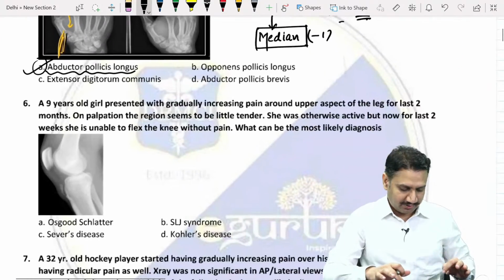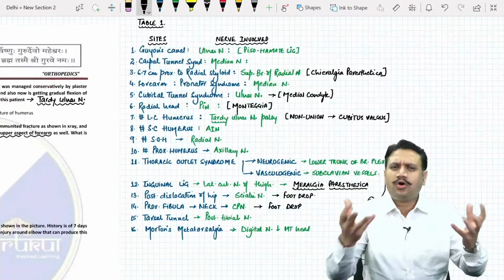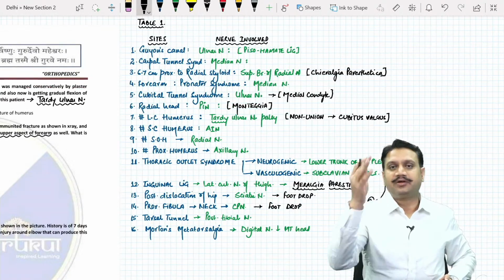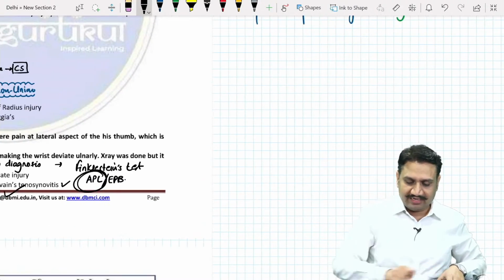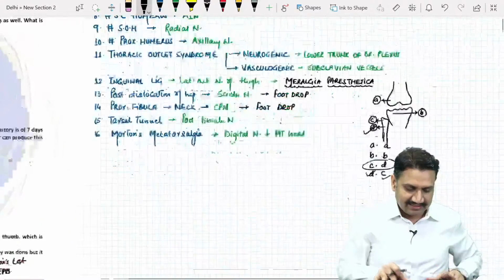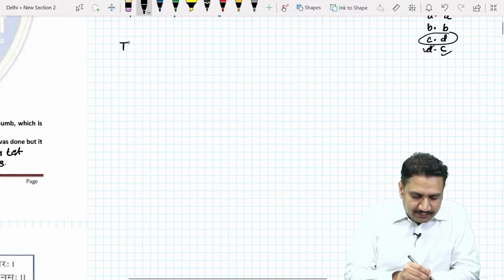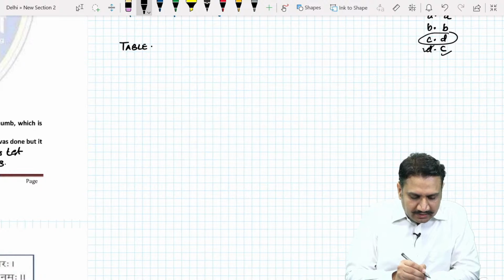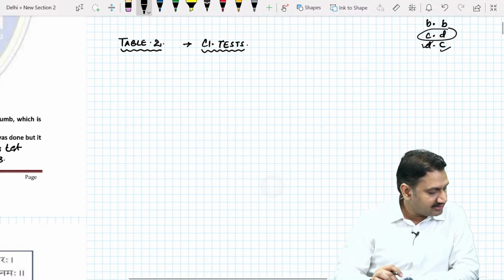Okay, so let's try to make it for question number 4 and 5. For question number 4 and 5, let's try to recall all the tests that we can at a particular location. Our table number 2 will be regarding the clinical tests which can be done for a particular problem. We'll try to make it concise. Please do remind me if I forget some test. You can also contribute to the list if you wish.